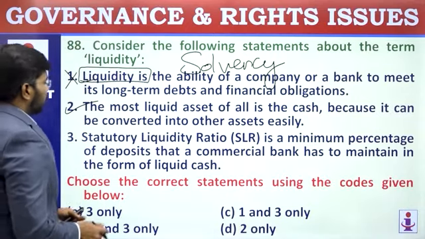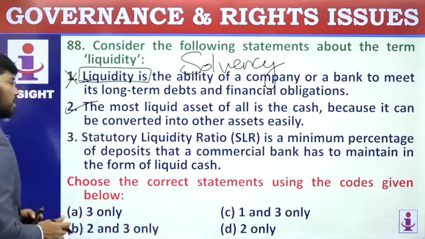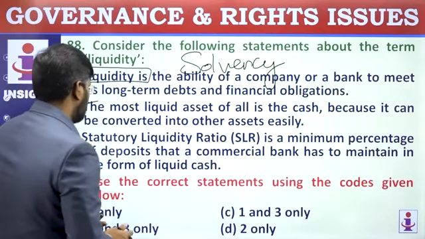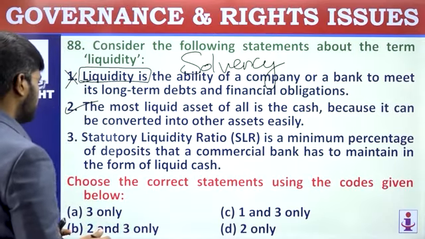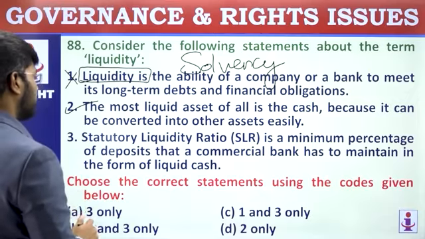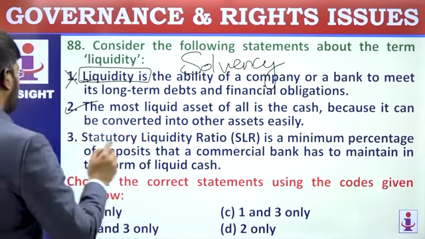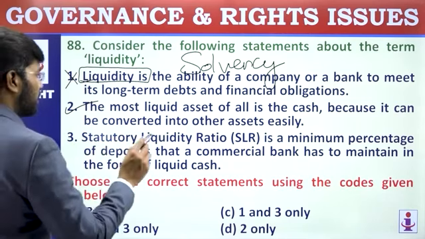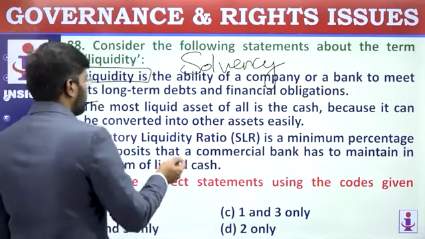Correct? Statutory liquidity ratio is a minimum percentage of deposits that a commercial bank has to maintain in the form of liquid cash. It's not necessary that it has to be maintained in cash only.